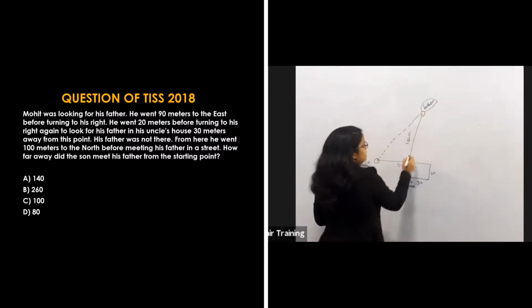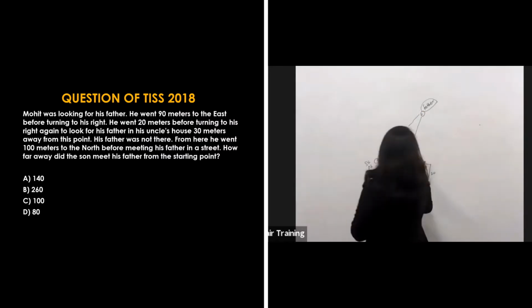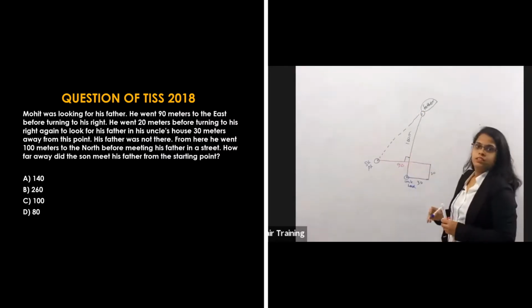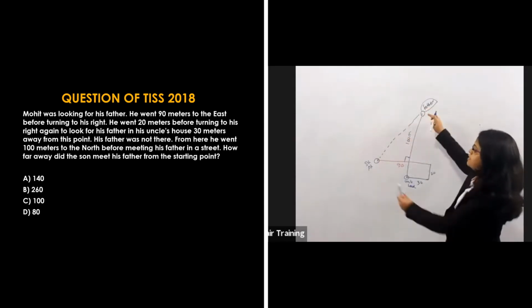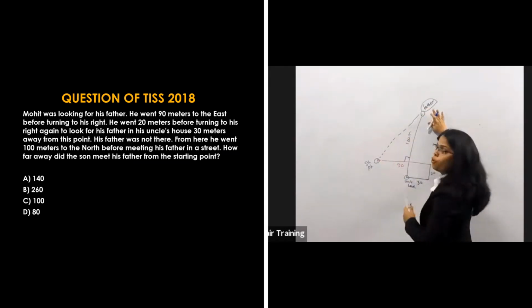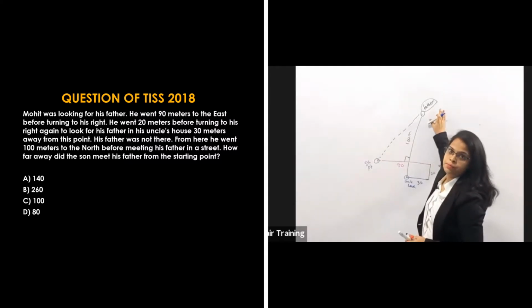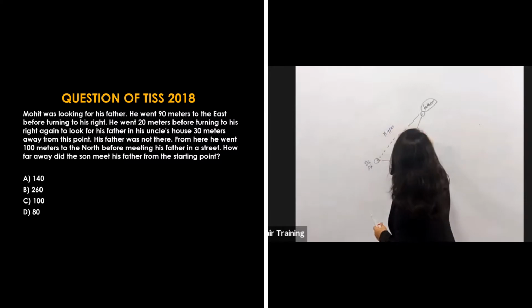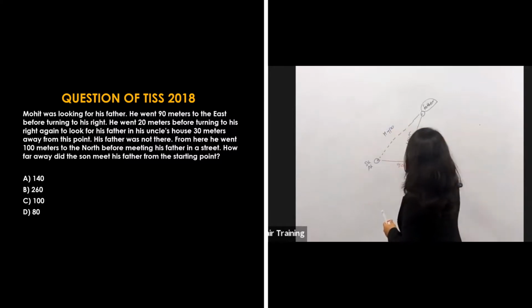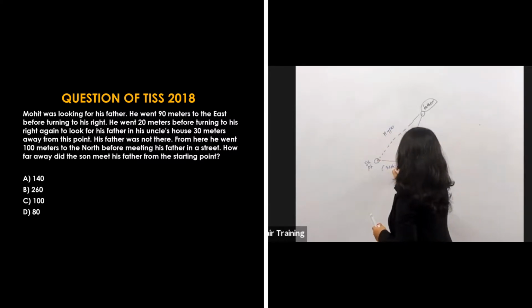We will calculate by the Pythagoras theorem as there is a 90-degree angle. This is making a 90-degree angle and we want to calculate this distance, and this distance we can calculate only by using the Pythagoras theorem. So now use this Pythagoras theorem. This is your hypotenuse, this is your side 1 and this is your side 2.